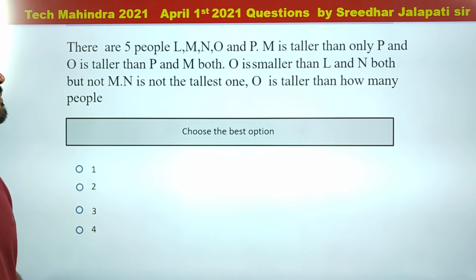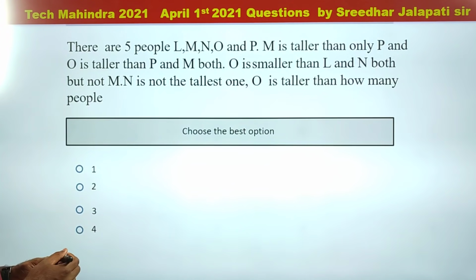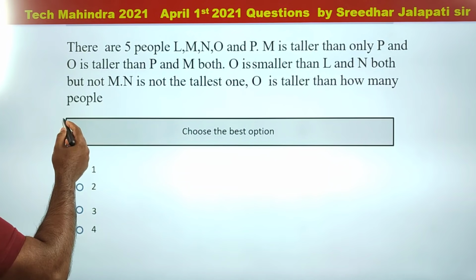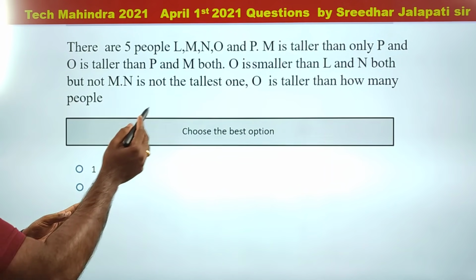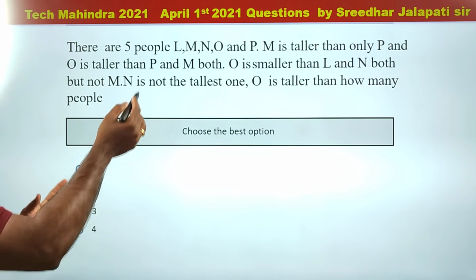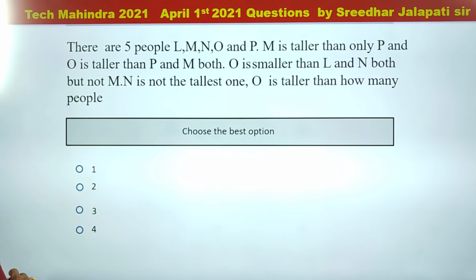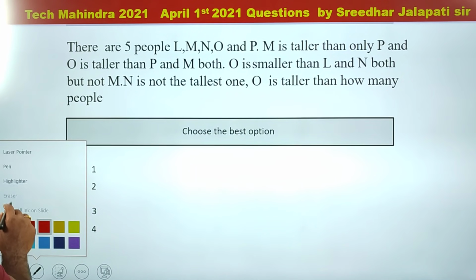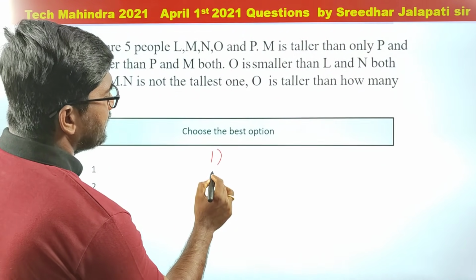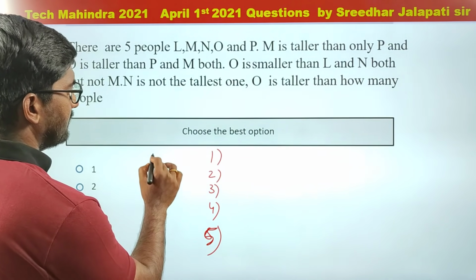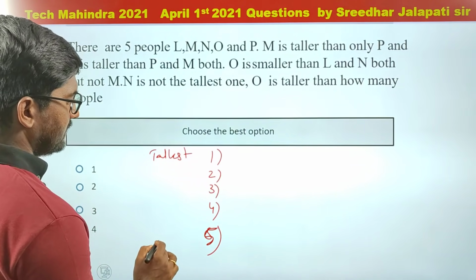Now here is the first one. There are 5 people, L, M, N, O and P. M is taller than only P, and O is taller than P and M both. O is smaller than some arrangement is given, right? So it's clearly 5 people, so I am arranging them, 1 being the tallest. So in my opinion, 1 is tallest, 2, 3, 4, 5. So this is tallest and this is shortest.